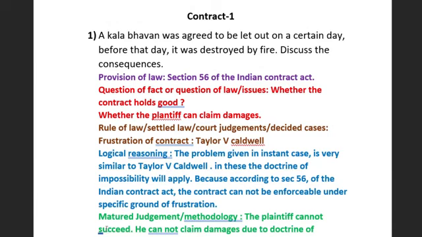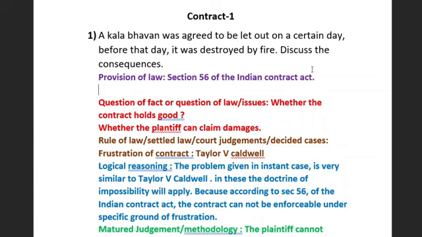But from our Brainz channel, for easy solving of problems and for getting full marks in the exams, I have chalked out a very easy way of attempting the questions. That is: provision of law, question of fact or question of law or issues, rule of law, logical reasoning, and the mature judgment or the methodology. So this is the method we can see here from the examination point of view.